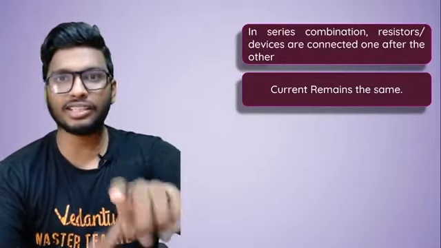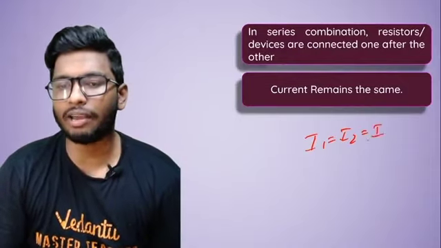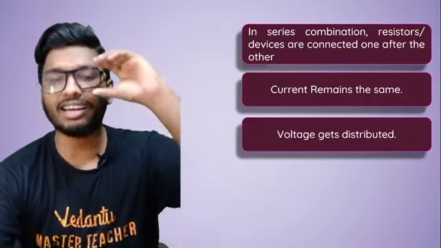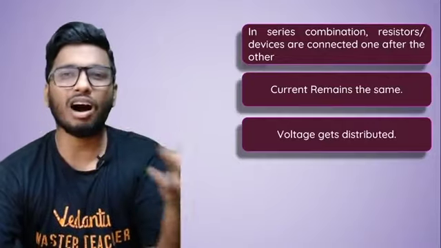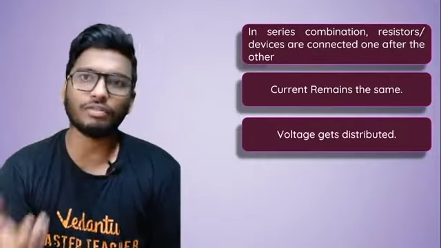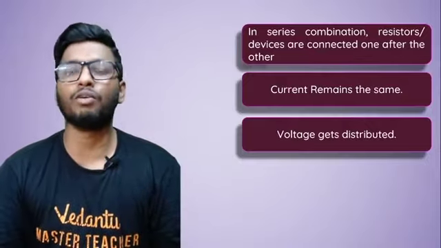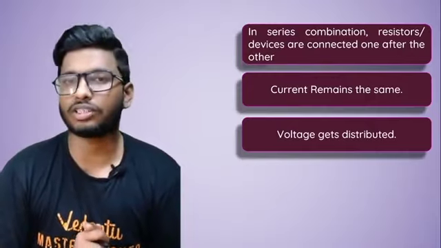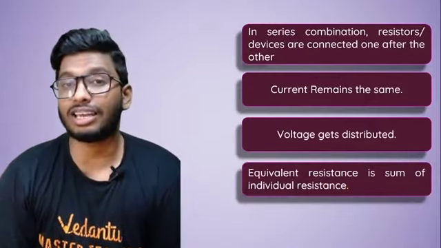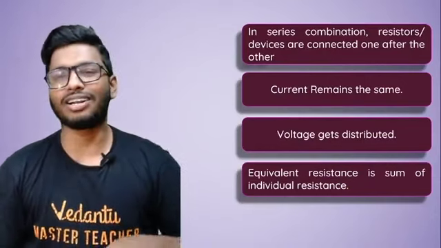Secondly, the current remains the same. I told you that I1 is equal to I2 is equal to I, because the current is constant throughout the circuit. Secondly, the voltage, however, gets distributed. We saw that the voltage across R1 is different and the voltage across R2 is also different. But the sum of both of these would give you the total voltage applied to the circuit. And finally, the equivalent resistance is basically the sum of the individual resistances. So that is all about series resistance, guys.